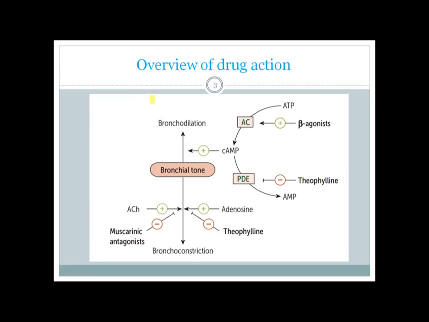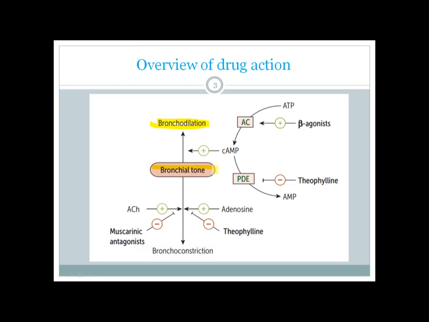And here, as I have already mentioned, in case of asthma there is bronchoconstriction or bronchospasm. This is the main reaction, especially in the acute asthma or the early response, and it's also a part of chronic asthma response, and therefore you have to do bronchodilation to relieve the symptoms of asthma. So bronchodilation is our goal.